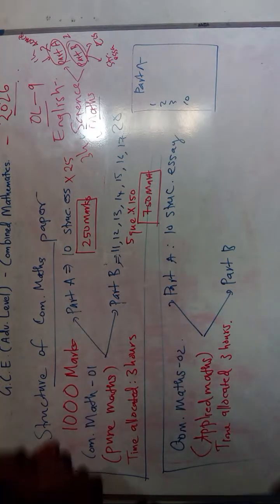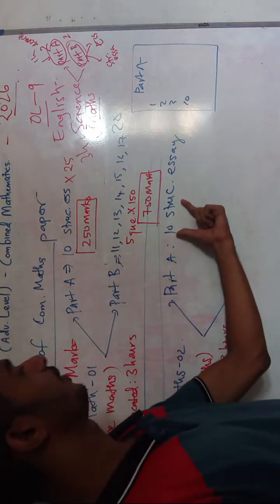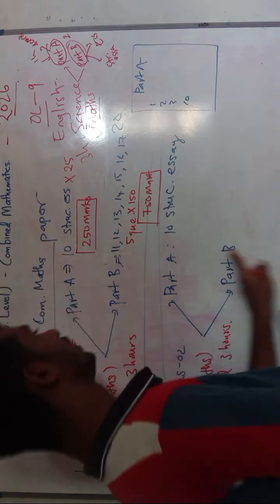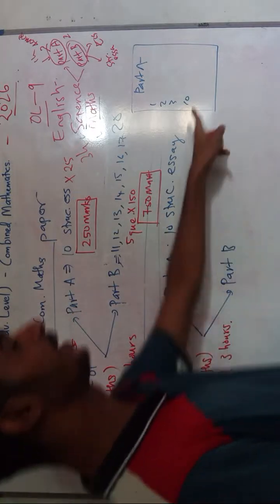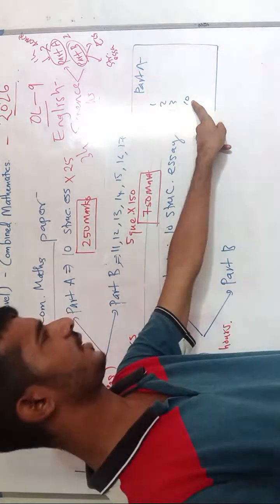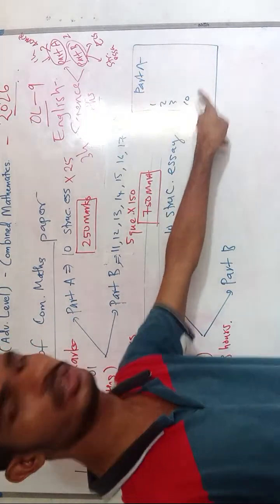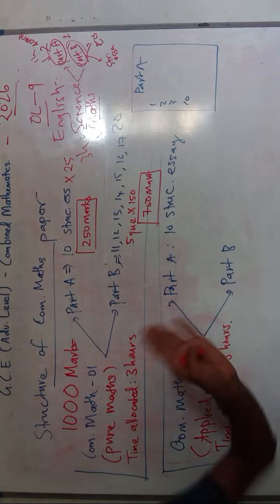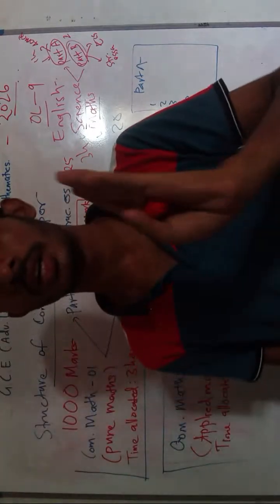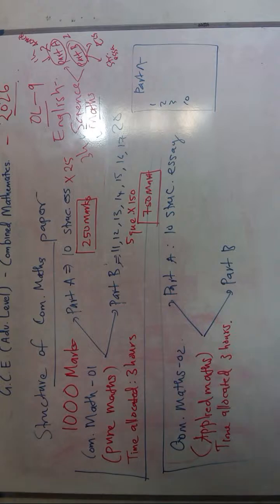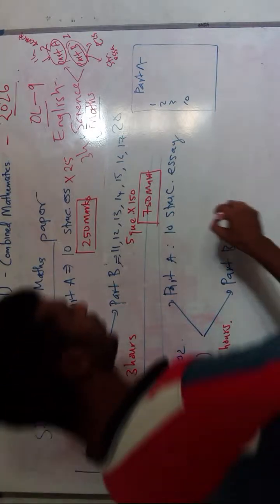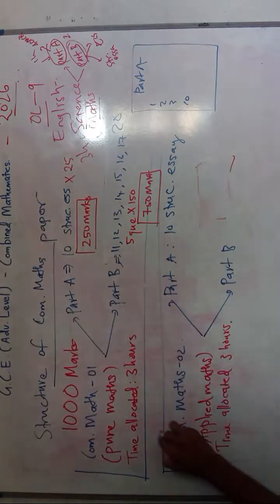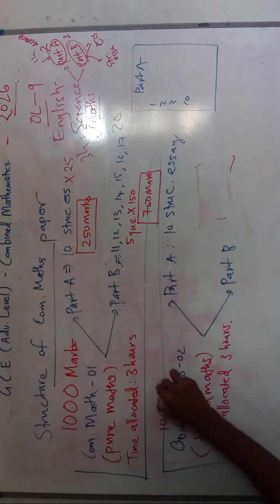Okay, and in part A you will have 10 structured essay questions, so here also you have 250. Here the same applies, right? Starting from 11 to 17 you will have 7 essay questions. Out of those 7 essay questions you would write only 5 questions, right? Now here also you have 1000 marks.